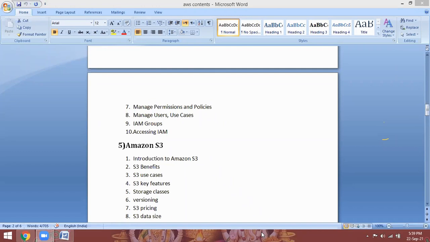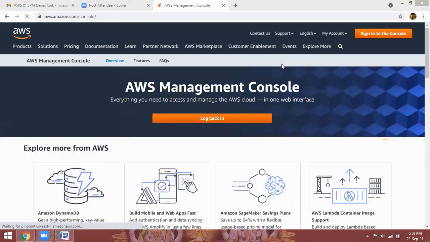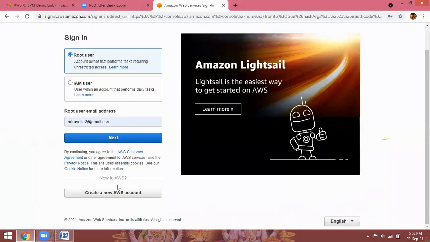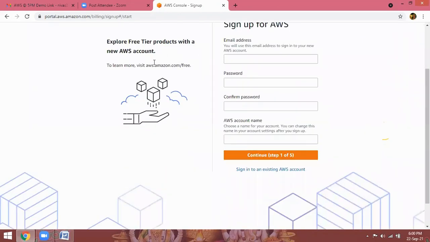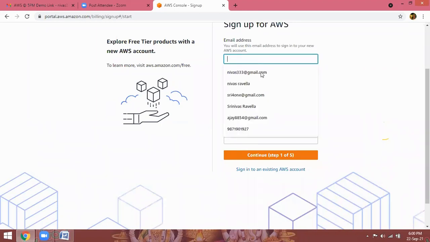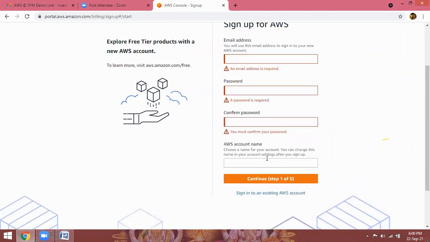Creating an AWS management console account is just like how you create your Gmail account. For example, I am logging out from my account. Then you can go to log back in. Here you have an option, create a new AWS account. Here it will ask you for the free tier account, 1 year free tier. Give your account name, login name, email address, password, confirm password, and the account name you are going to use to log in every day.